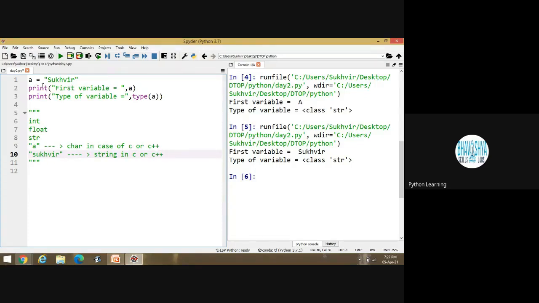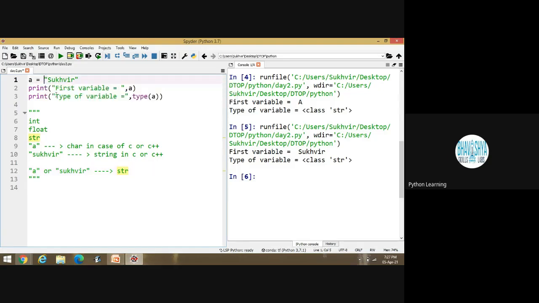But in case of Python, whether you are writing a single alphabet or a combination of alphabets like this, in both the cases, the data type is string. Is it okay? In both the cases, the data type is string.